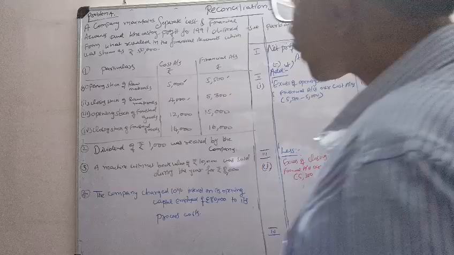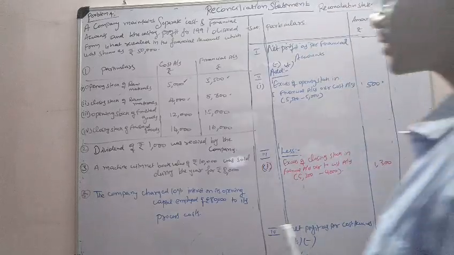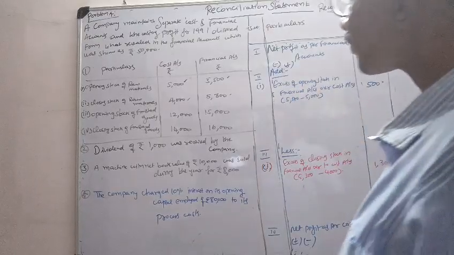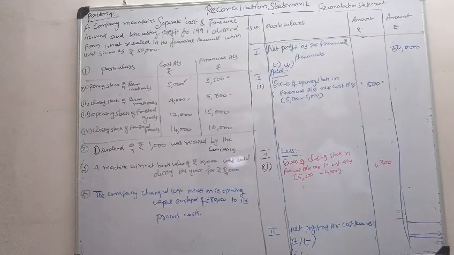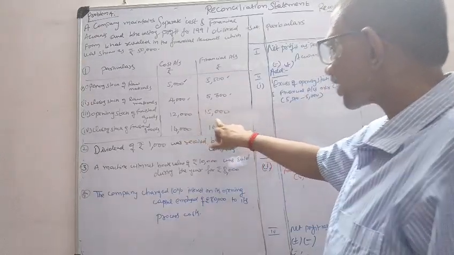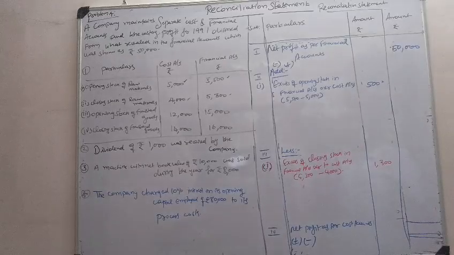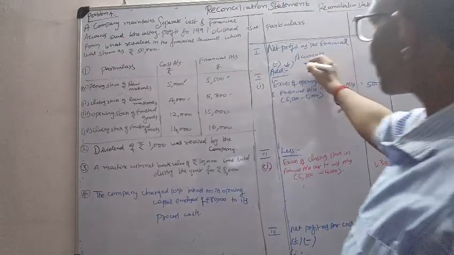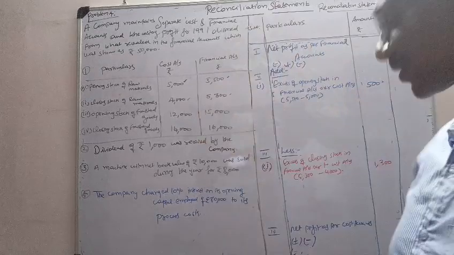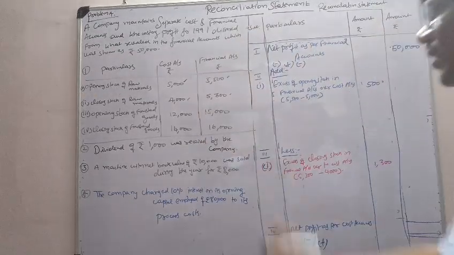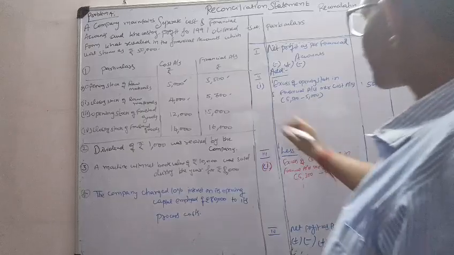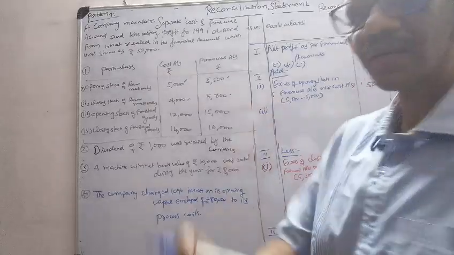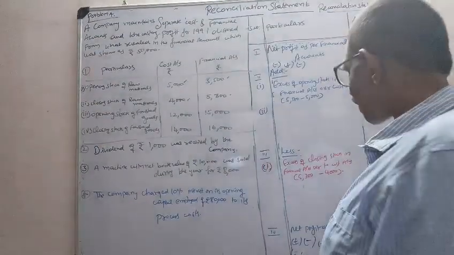Next, opening stock of finished goods. In cost accounts it is 12,000. In financial account, again you see, 15,000 opening stock. In cost account it is only 12,000 expenses. Expenses are overstated in financial account to the extent of rupees 3,000. So in the case of overstatement in financial account, profit level decreases, and in cost accounting profit level increases. Now here, do you have to add or minus? You have to add. Whatever the output profit says, that only you have to do.